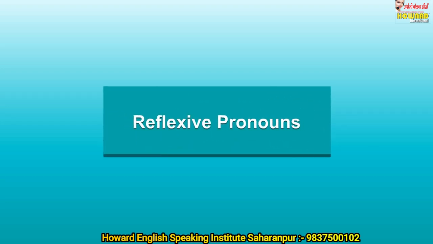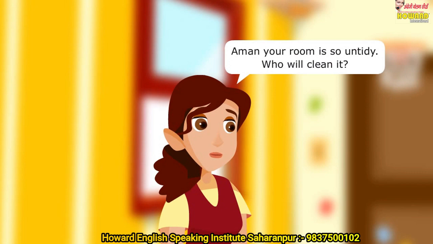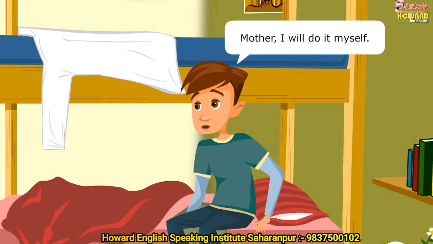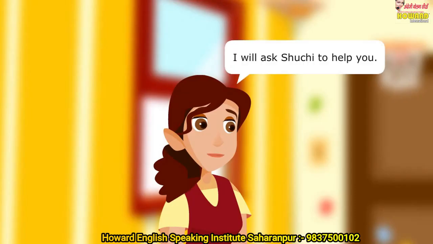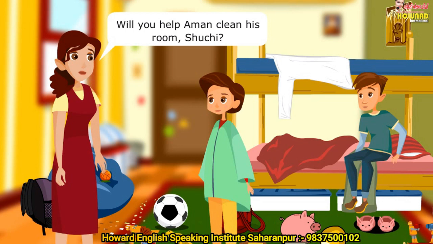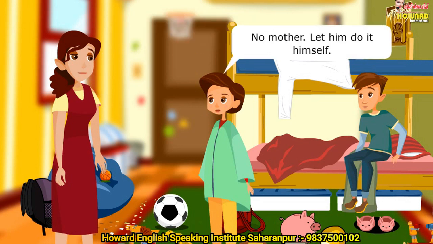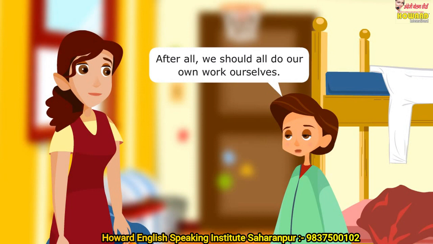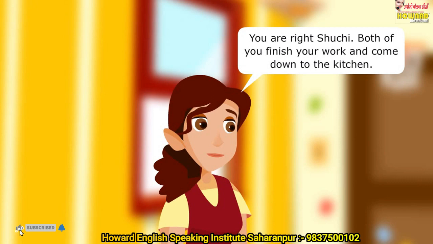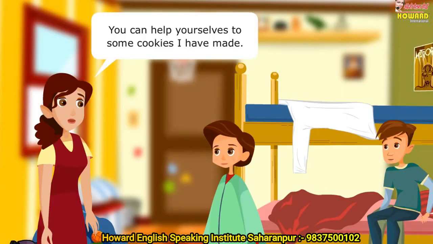Reflexive pronouns. Aman, your room is so untidy. Who will clean it? Mother, I will do it myself. I will ask Suchi to help you. Will you help Aman clean his room, Suchi? No, Mother, let him do it himself. After all, we should all do our own work ourselves. You are right, Suchi. Both of you finish your work and come down to the kitchen. You can help yourselves to some cookies I have made.